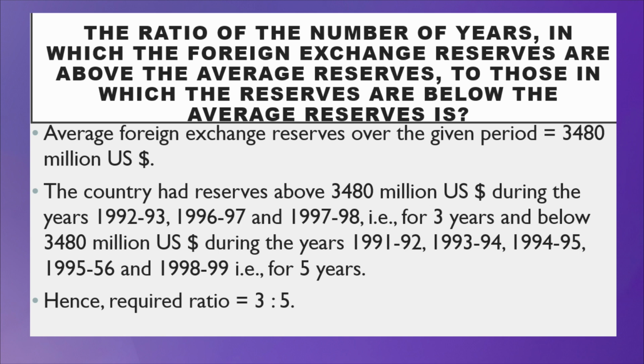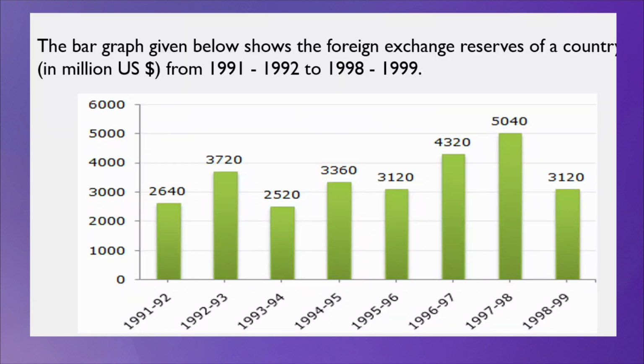So, here how many are there? Just see the diagram here. We have 2,640 plus 3,720 plus 2,520 plus 3,360 plus 3,120 plus 4,320 plus 5,040 and 3,120. You have to add all these, and how many years are here?